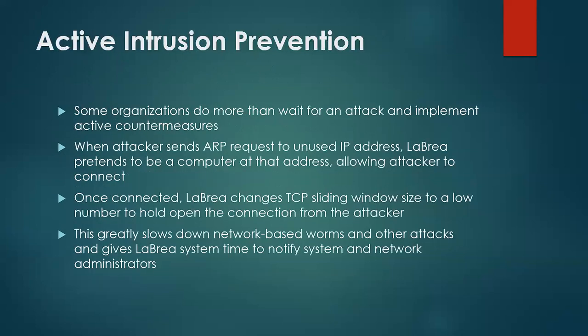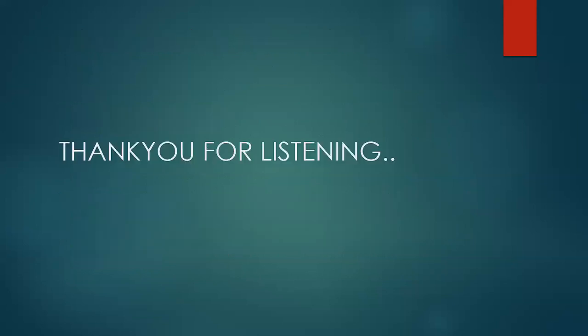Active intrusion prevention. Some organizations do more than wait for an attack and implement active countermeasures. When an attacker sends ARP requests to find an unused IP address, LaBrea pretends to be a computer at that address, allowing the attacker to connect. Once connected, LaBrea changes the TCP sliding window size to a low number to hold the connection open from the attacker. This greatly slows down network-based worms and other attacks and gives the LaBrea system time to notify system and network administrators. Thank you for listening.